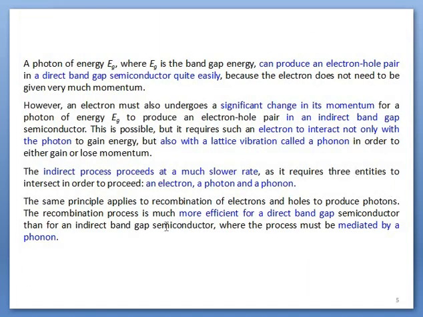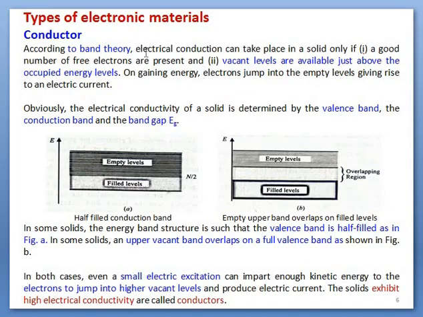The discussed points are mentioned here again. Now we'll talk about the types of electronic materials, in which we will discuss conductor, semiconductor, and so on. According to band theory, we have seen that for the conduction process, free electrons and a few vacant levels are required.